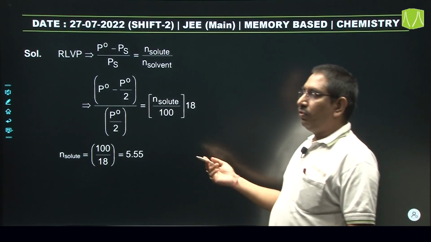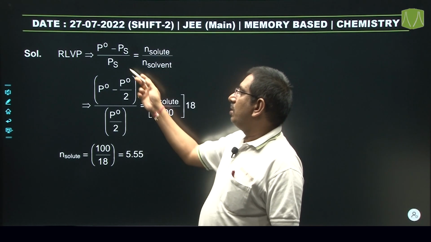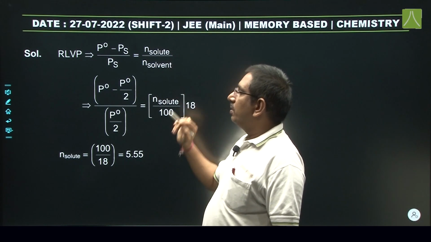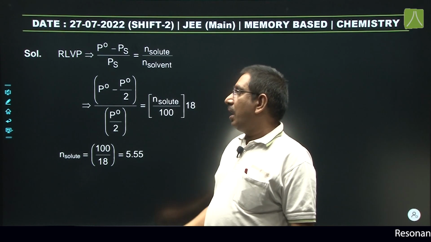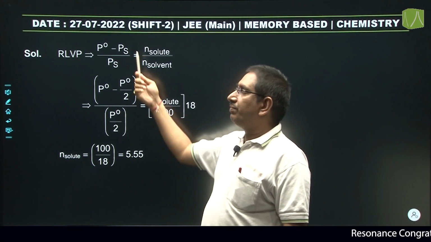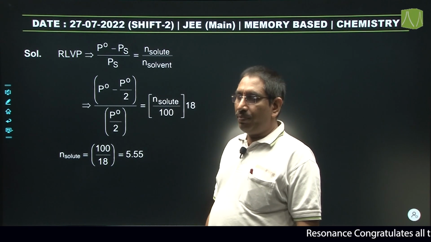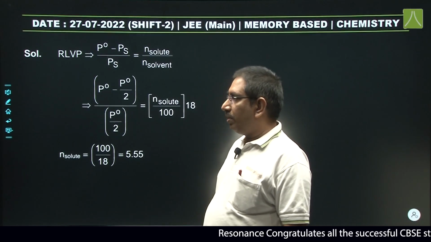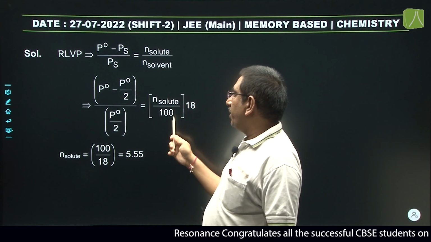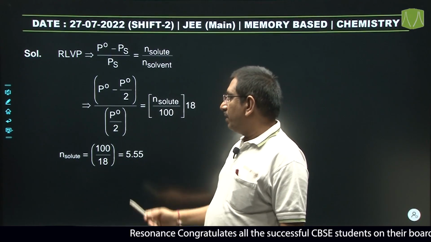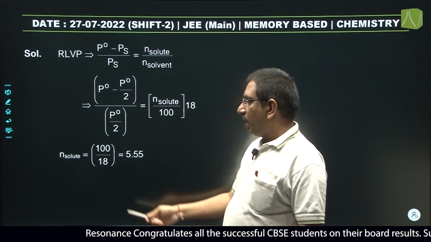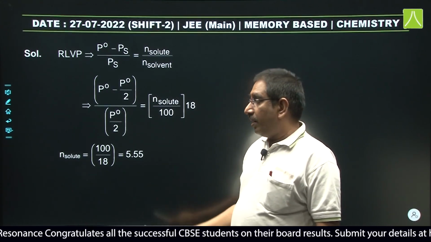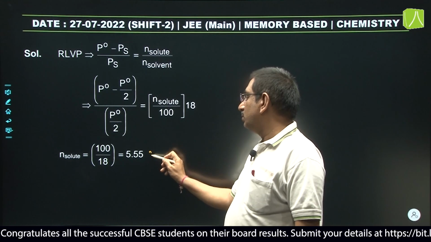From relative lowering of vapor pressure relation, P naught minus Ps by Ps equal to number of moles of solute by number of moles of solvent. अब इसमें P naught minus Ps value given as half of the vapor pressure of pure solvent, so P naught by 2, and Ps is again written as P naught by 2, and number of moles of solvent is 100 by 18. Now number of moles of solute, if you calculate, it will be 5.55, and if you round off, it will be equal to 6.